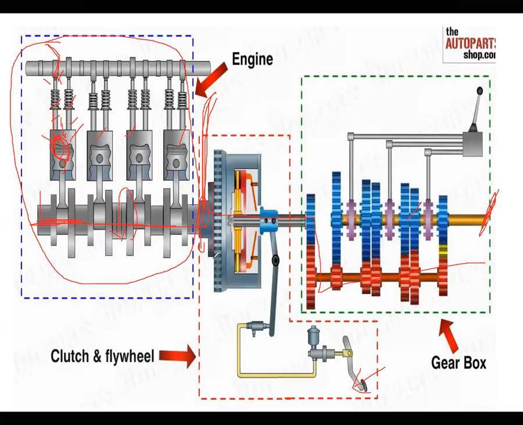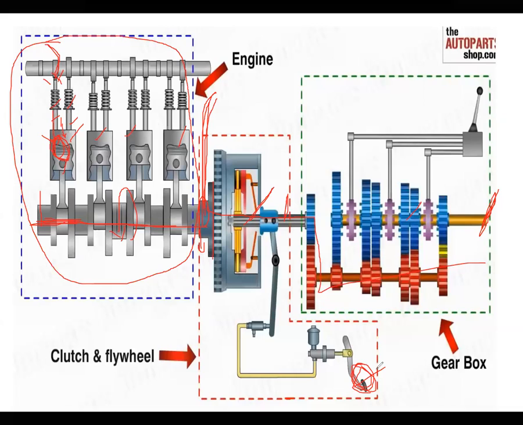a small gap. This gap is provided to make sure that no power is transmitted from the flywheel to the clutch, from the flywheel to this shaft output. I can simply say from the flywheel to output. So this is the engagement and disengagement of the clutch. Depending on the engagement and disengagement of the clutch, the power is transmitted from the engine, that means from the flywheel to the shaft, right? That is one condition.